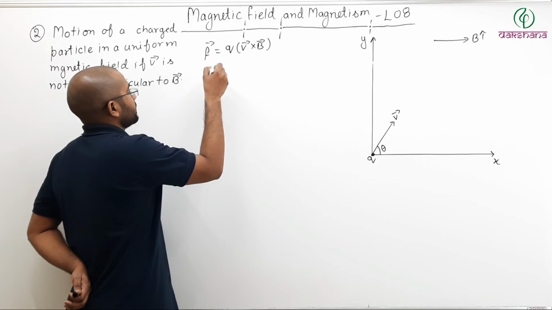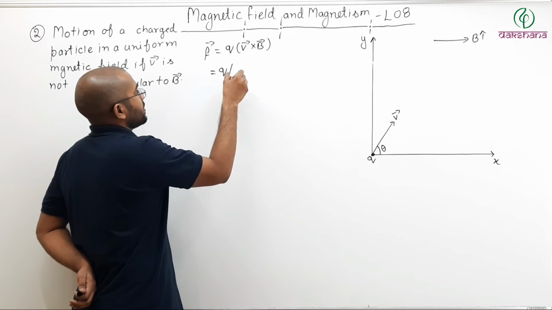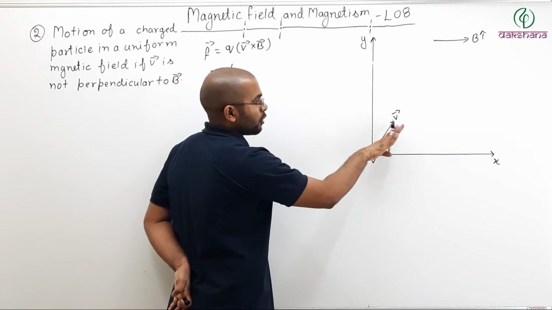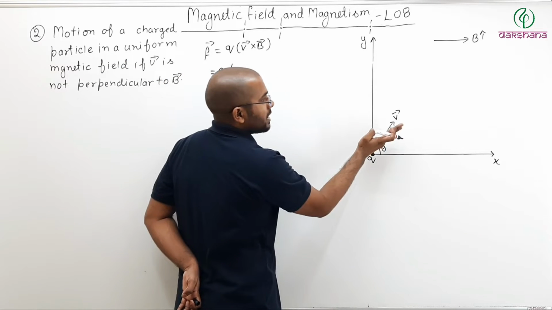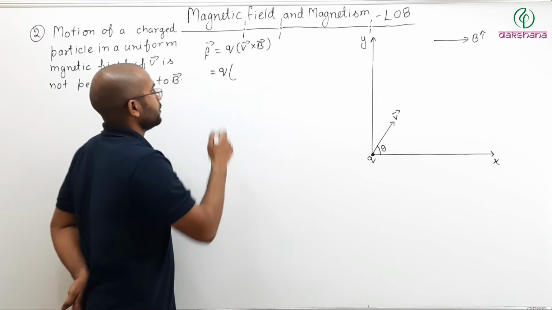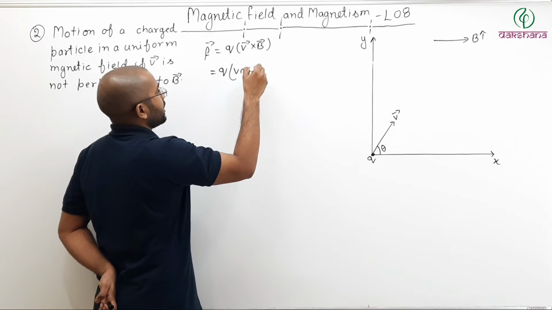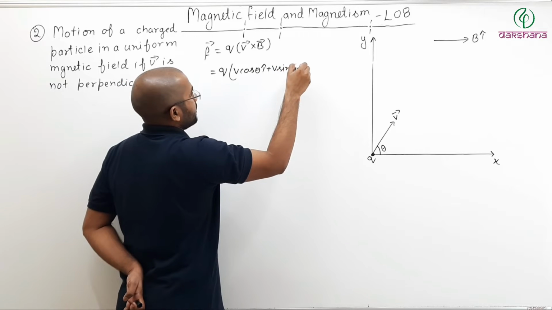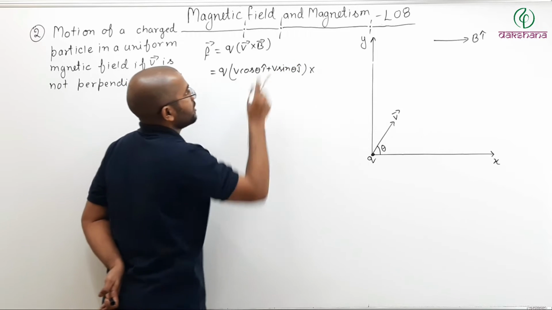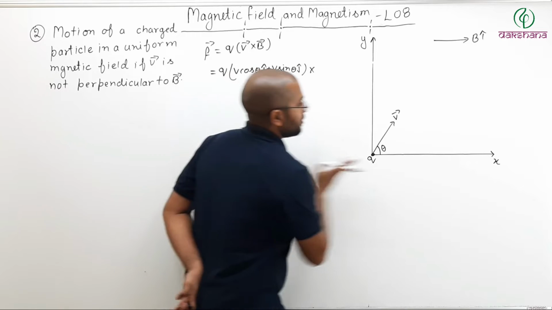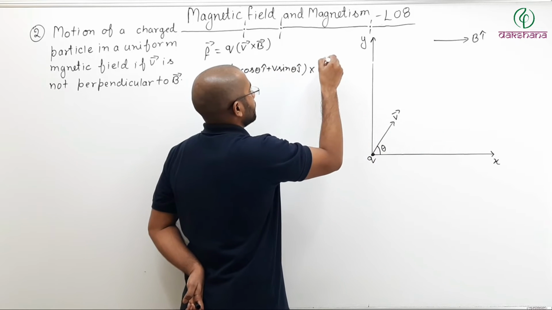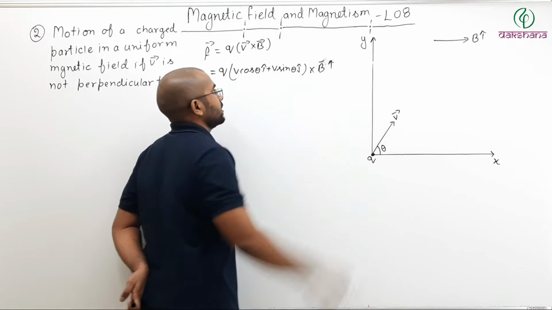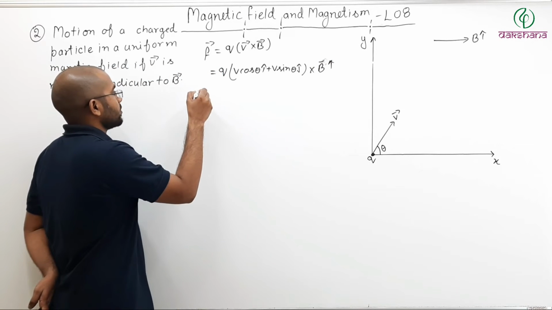Now let us write. F will be equal to Q times, what is V? V you can write as V cos theta i cap plus V sin theta j cap, cross with B. What is B? B i cap. Now, what is this cross product?